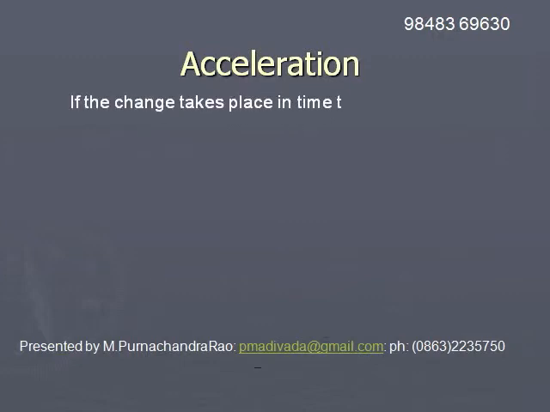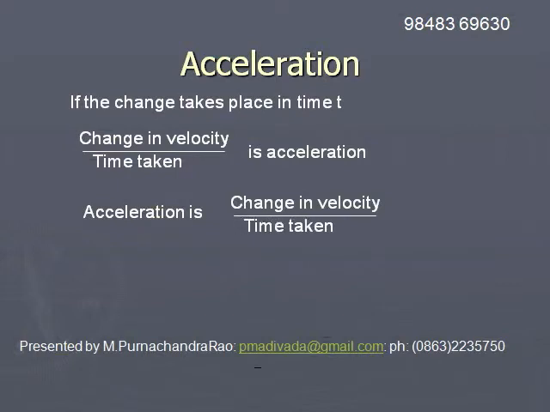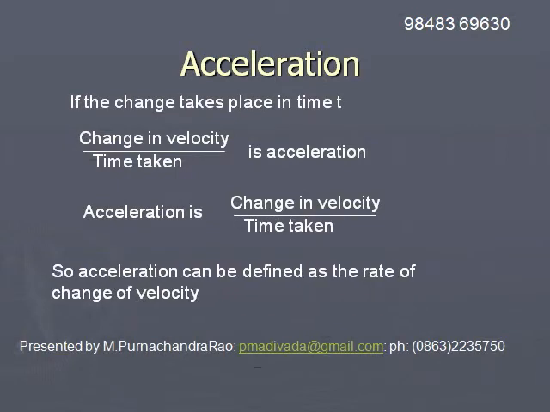If this change in velocity takes place in a time interval t, then change in velocity divided by time taken is considered as acceleration, is named as acceleration.